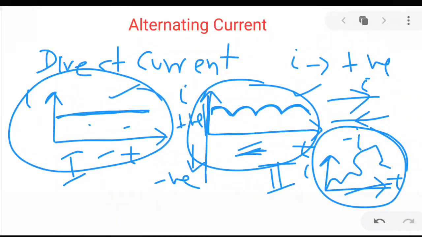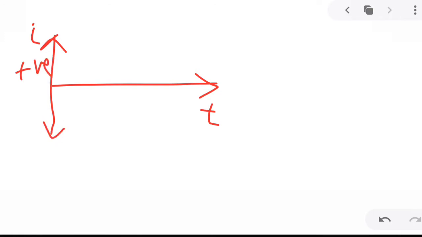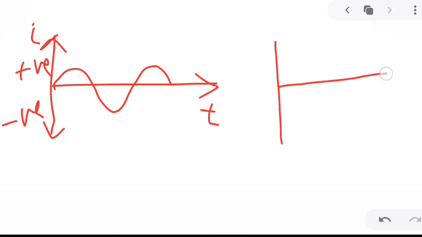Let us see. Suppose you have a graph like this. Here we have current and this is time. This part is positive current and this part is negative current. Now if the current varies like this, or you have a graph like this, this is current, this is time, so this is another graph.